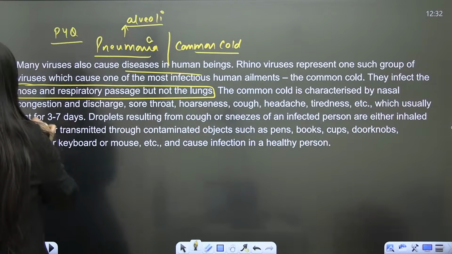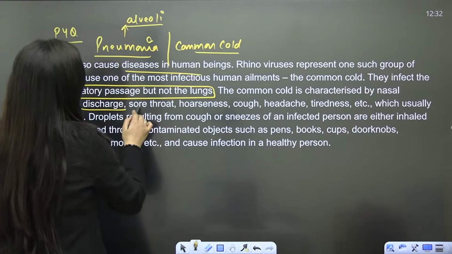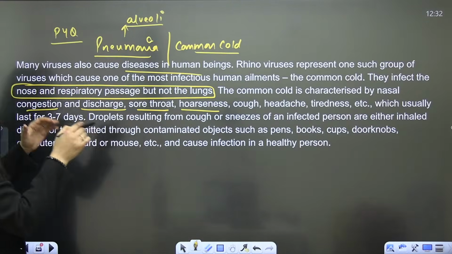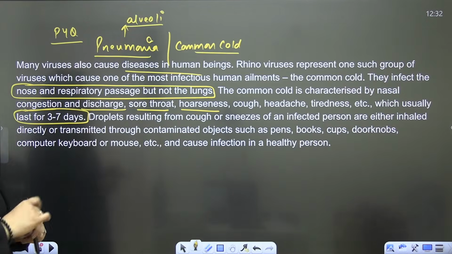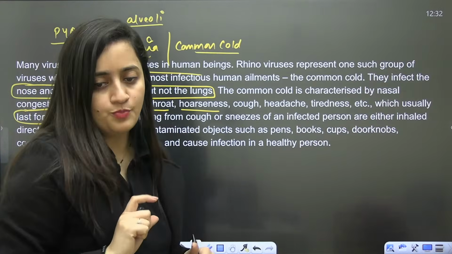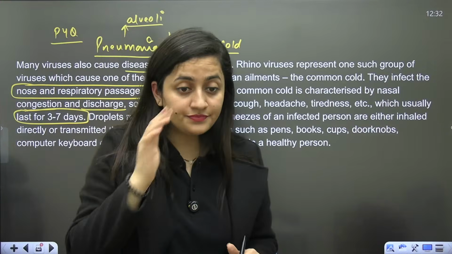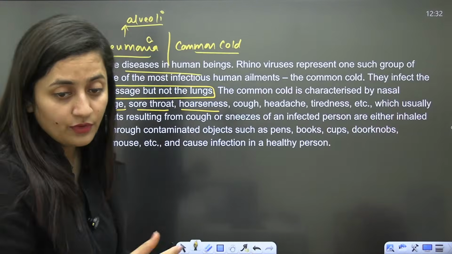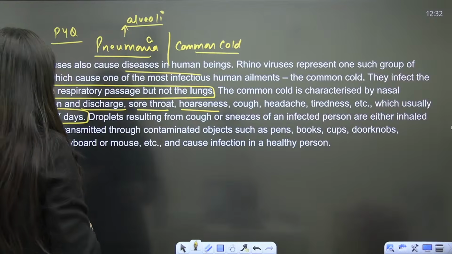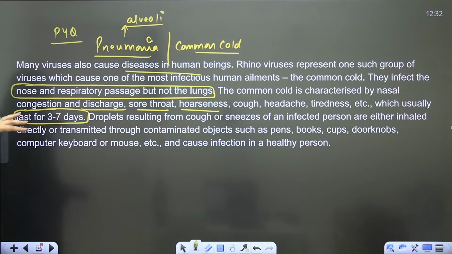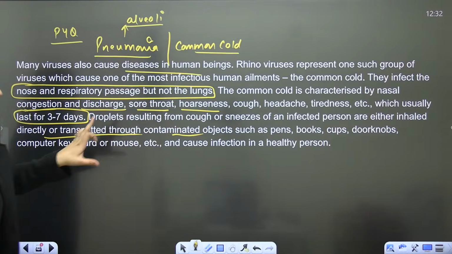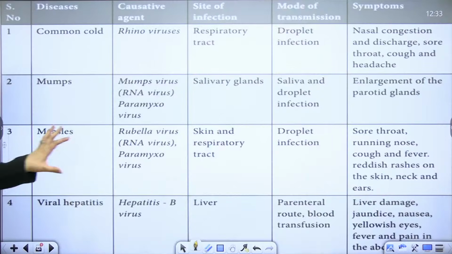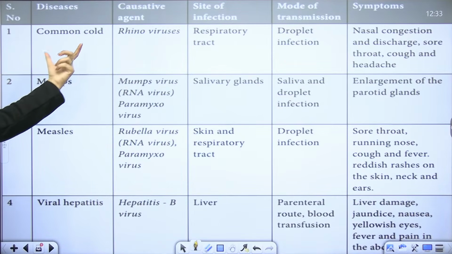Nasal congestion, discharge, sore throat, hoarseness, cough, headache, and tiredness will be there. It will last for 3 to 7 days. These are the peculiar features that you need to pick up. Droplets resulting from the cough or sneeze of an infected person can be inhaled directly or transmitted through contaminated objects. We are talking about the common cold here, its causative agent.